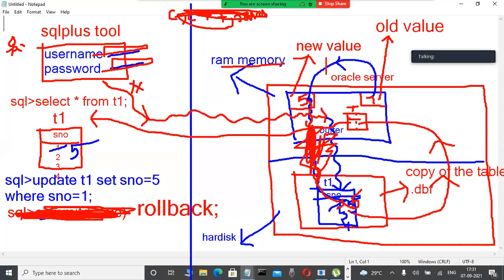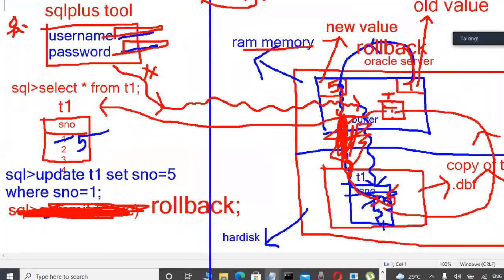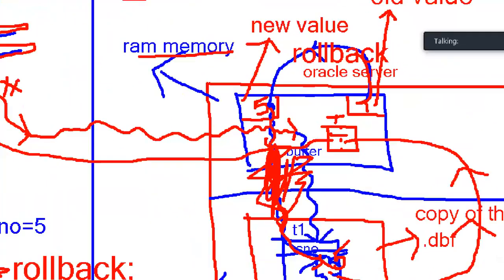So many fellows don't have an idea. Very easy. Rollback is a command in every database. Rollback is nothing but undo the transaction from memory. This 1 is again transferred into the 5 place. So now, 5 is changed into 1, possible or not? In databases, rollback is nothing but undo the transaction from memory.